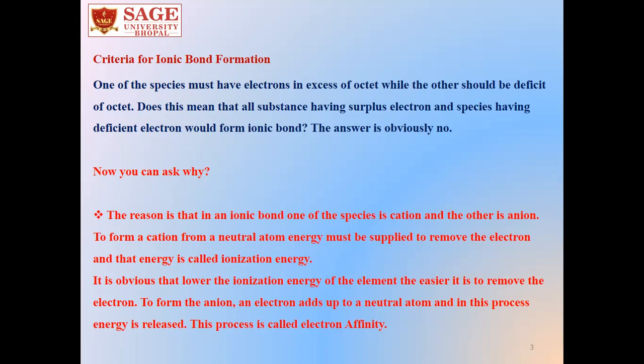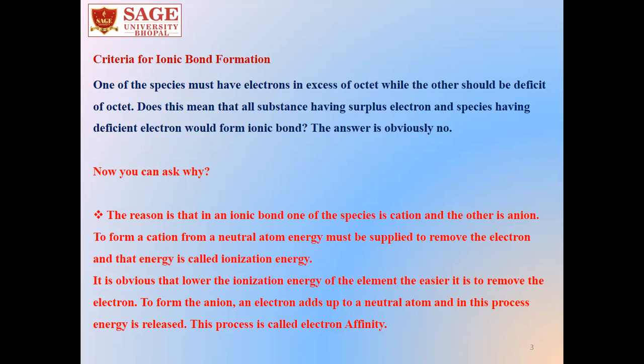So, why? We can explain it like this. For the formation of ionic bond, first we have to make a cation and an anion. To form a cation from the neutral atom, that is, to take out an electron from a neutral atom, we have to supply some energy, and this is known as ionization energy.